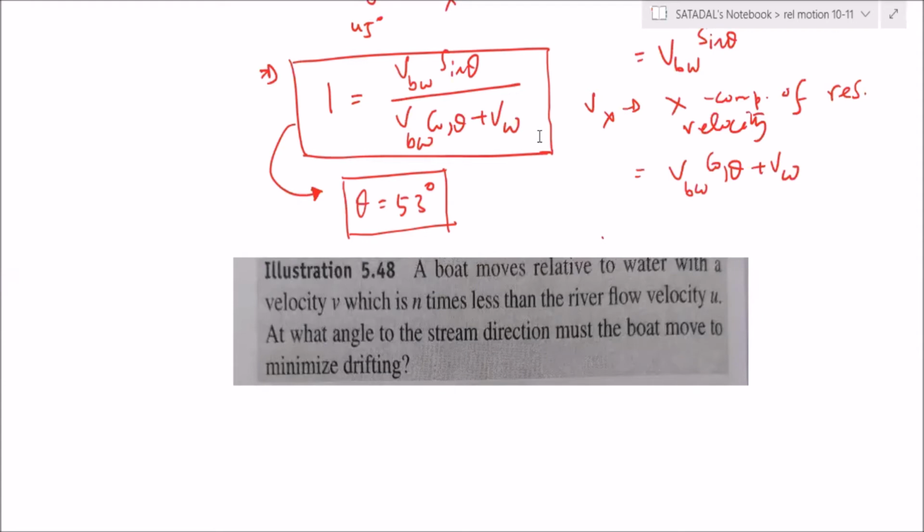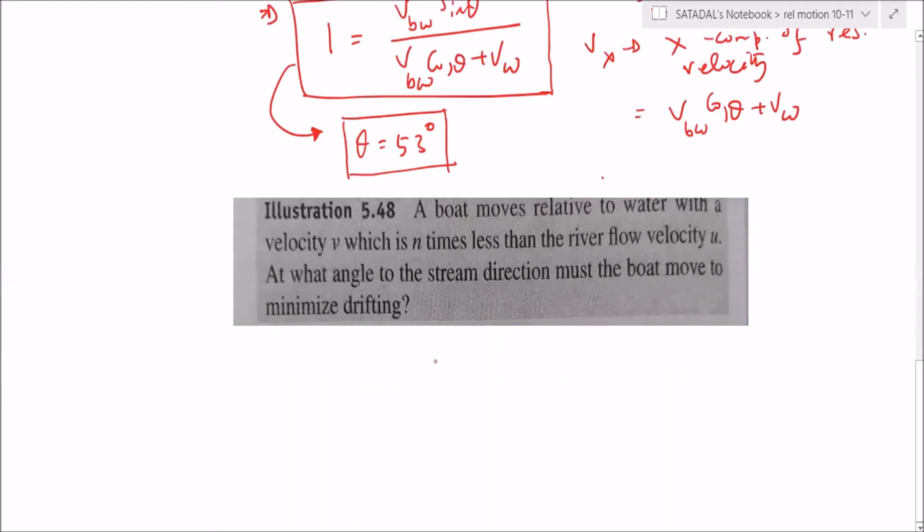All right. So what is being told here is that we can just draw a rough diagram and get the answer from that. I will take this as the V vector and this is the U vector.